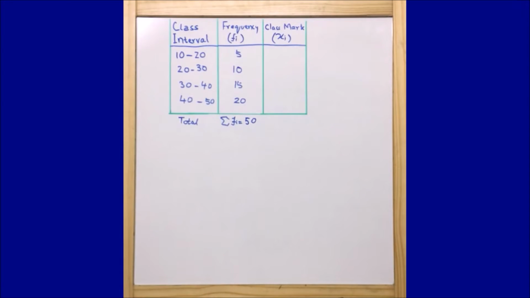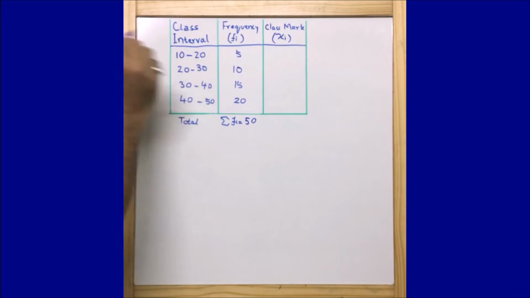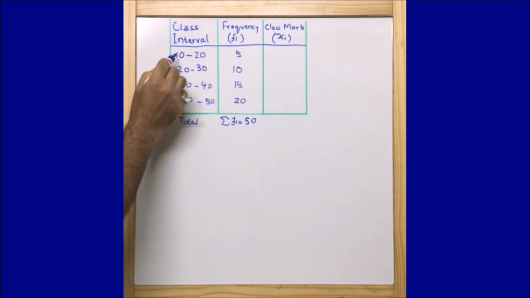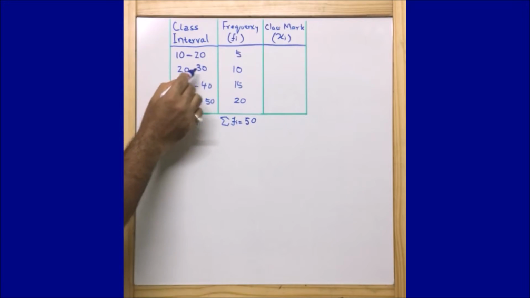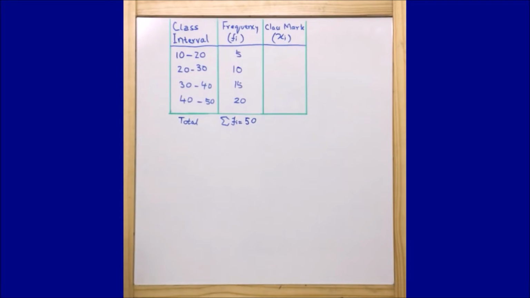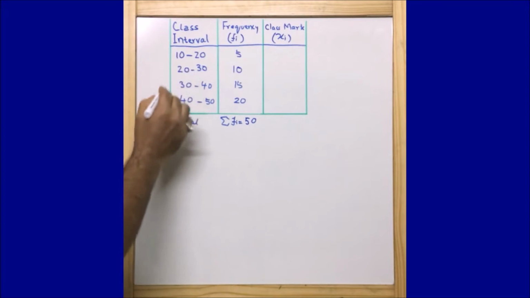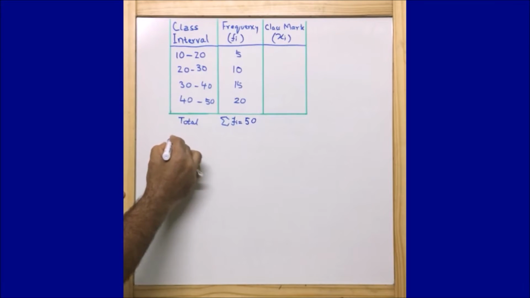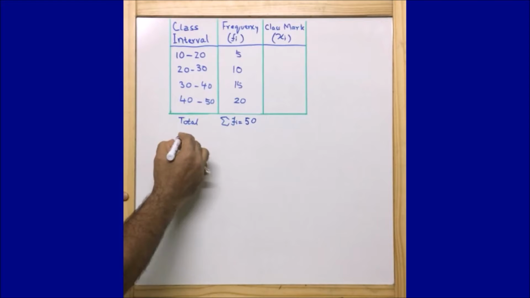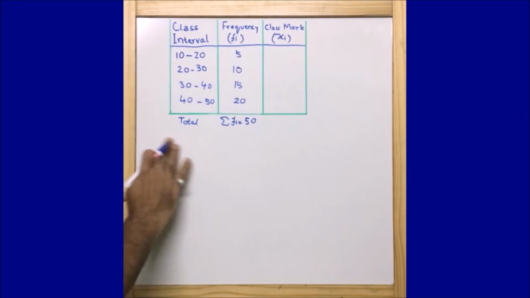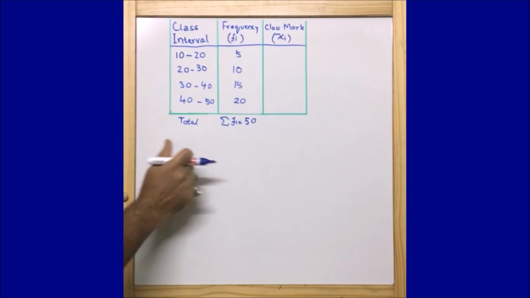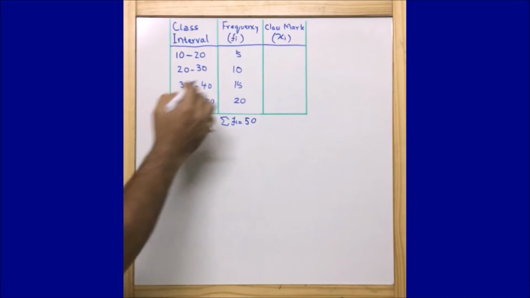Now what is class mark? Class mark is something like, let's say here we are getting 10 to 20. You could see 10 is the lowest number and 20 is the highest number. In 20 to 30, 20 is the lowest and 30 is the highest number. So we will call this lowest number the lower class mark, and this 20 we will call the higher class mark. Okay. Now what is class mark?